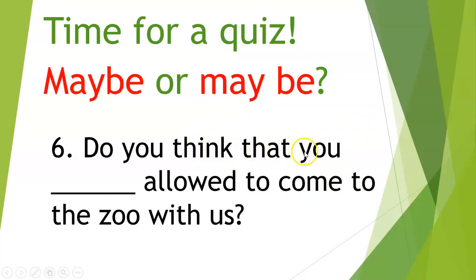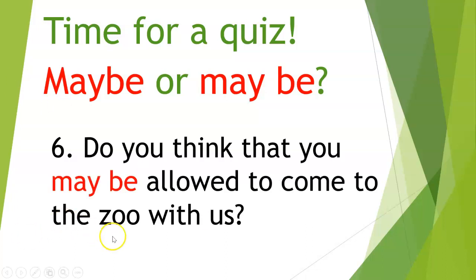Do you think that you blank allowed to come to the zoo with us? What are your thoughts on this one? Okay, in this example, again, we are going to use the separated word because we have a subject, right?